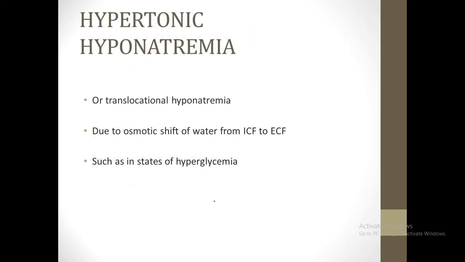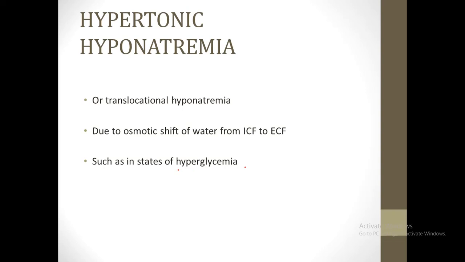Then the other major type is hypertonic hyponatremia. It is less common than the hypotonic type. It is also known as translocational hyponatremia. So when does it occur? It occurs in the states of hyperglycemia. As you already know, glucose is an osmotically active compound.